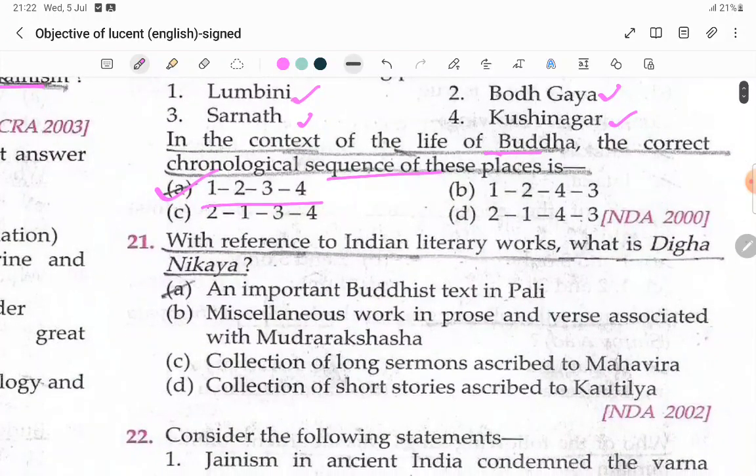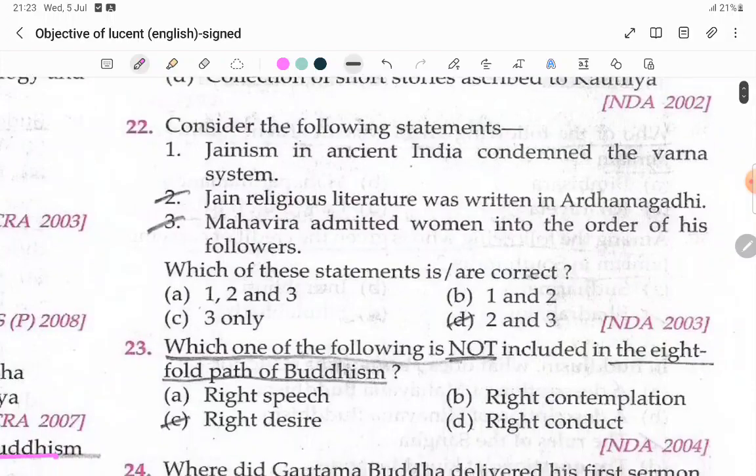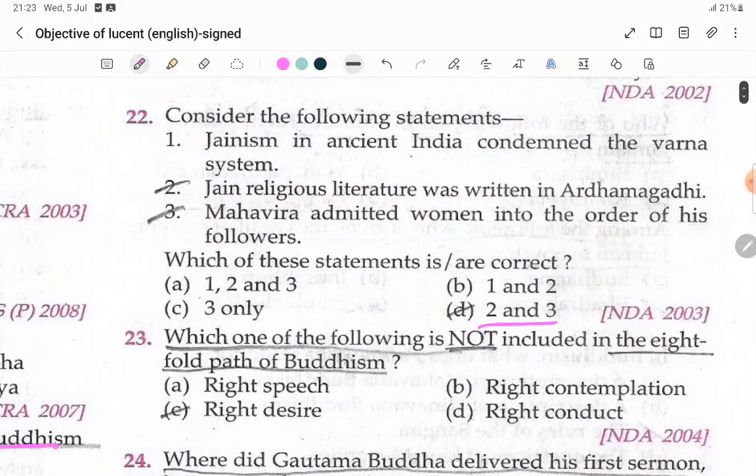With reference to Indian literary works, what is Digha Nikaya, an important Buddhist text in Pali? So Buddhist texts are written in Pali language. It is like a snake, so how they will write? Like a snake, from left to right to left. Consider the following statements, this 2 and 3. Jain religious literature was written in Ardhamagadhi. Mahavir admitted women into the order of his followers.